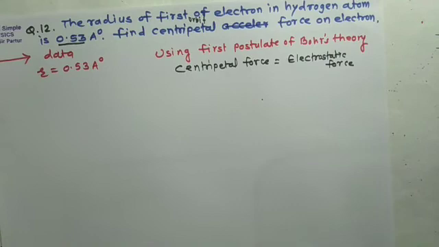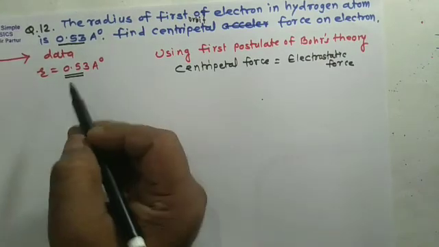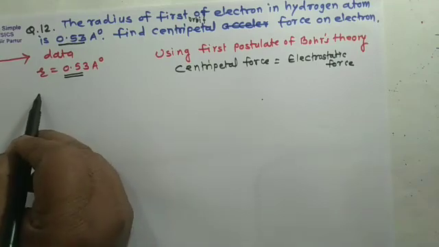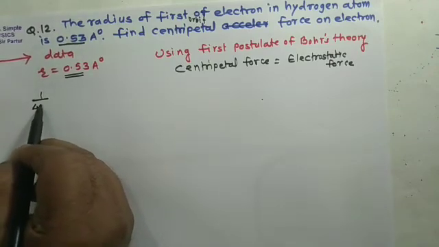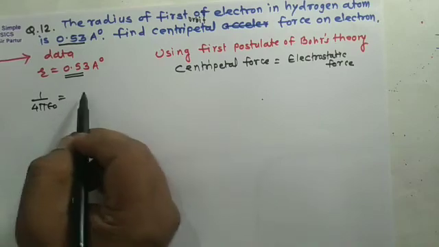See here, radius will be given, and we know the value for the constant, that is 1 upon 4 pi epsilon 0.